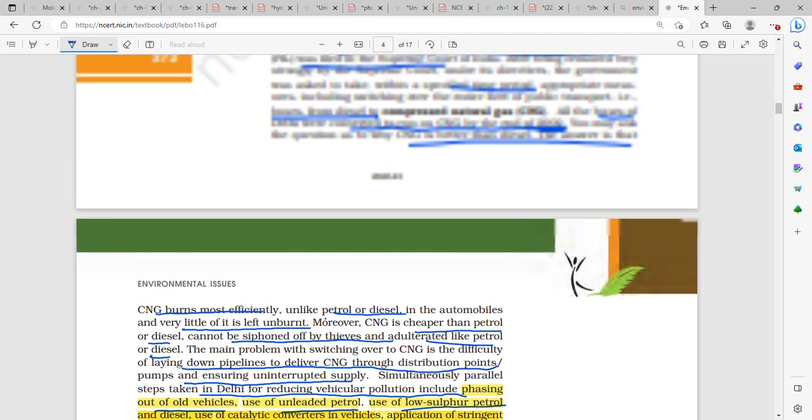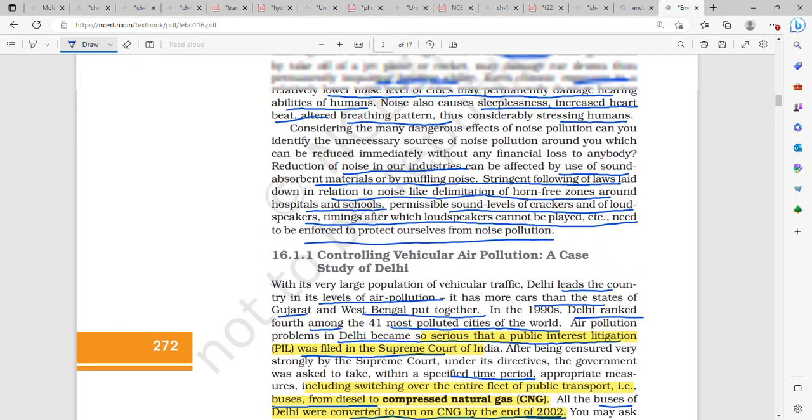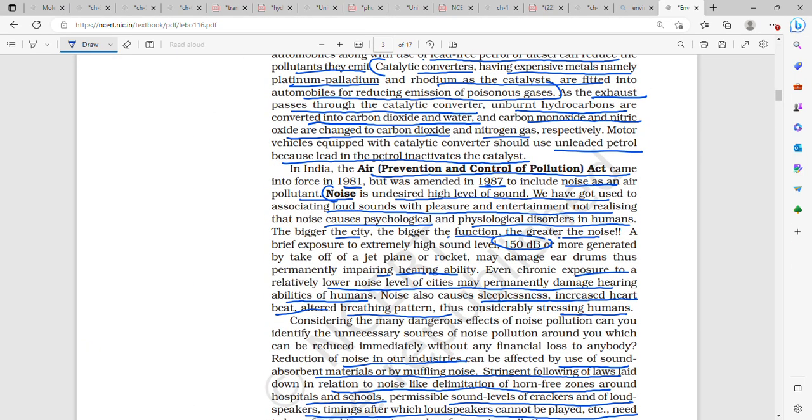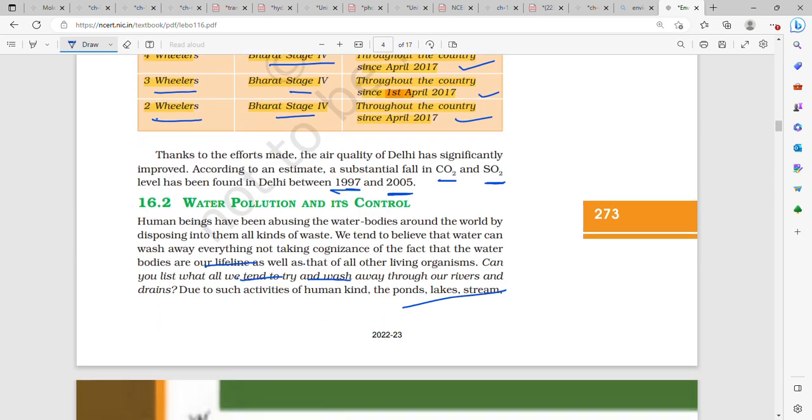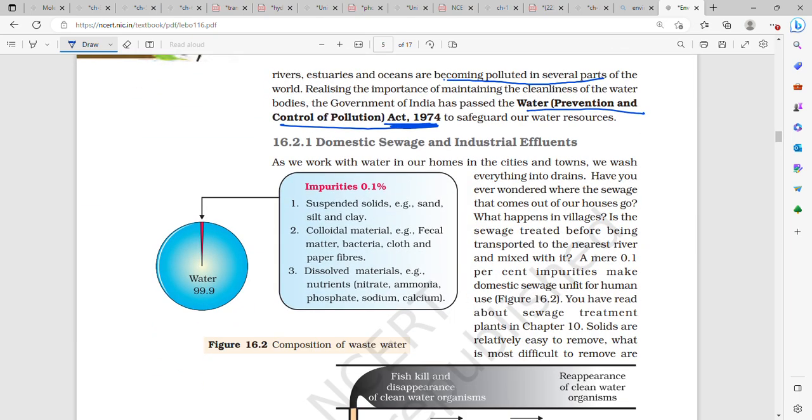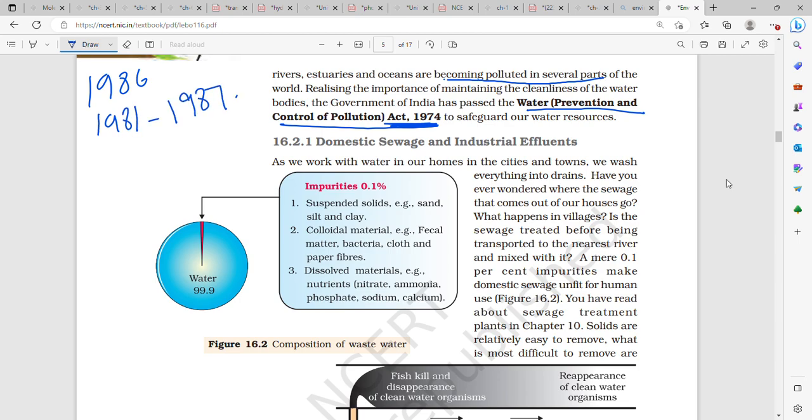So the Environment Act is 1986, the 1987 Amendment included noise pollution, the Air Act is 1981, and the Water Act is 1974.